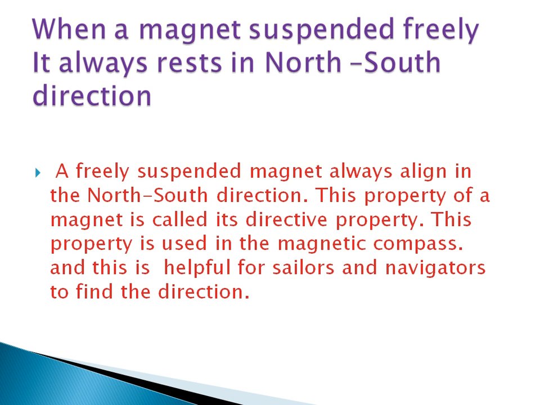This alignment of a magnet in the north-south direction is called directive property. That means a freely suspended magnet always aligns in the north-south direction. This property of a magnet is called its directive property. And this property is used in the magnetic compass. You are familiar with the magnetic compass needle. In that magnetic compass, one needle is there made of magnet. A magnet always aligns in the north-south direction. So the magnetic needle also aligns in the north-south direction.